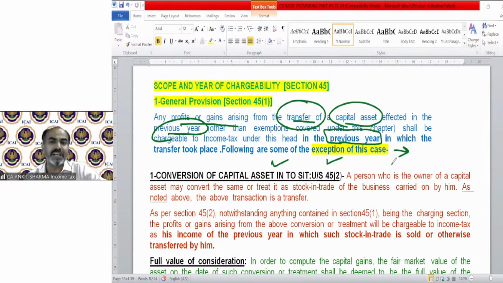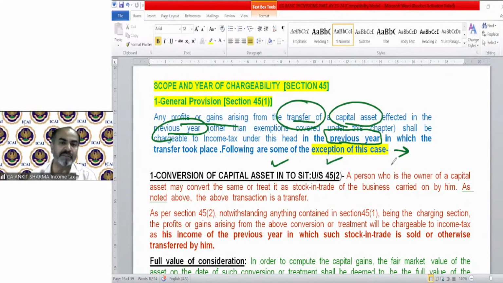So the chargeability has been deferred to the year in which he is going to receive the money practically. When we read the exceptions, you will understand that this exception was mandatory. Otherwise, the assessee would really be in trouble because he would not be able to pay the tax, since he is not going to receive the money in the year of transfer. He will get that money in another year as per the situation of the case.